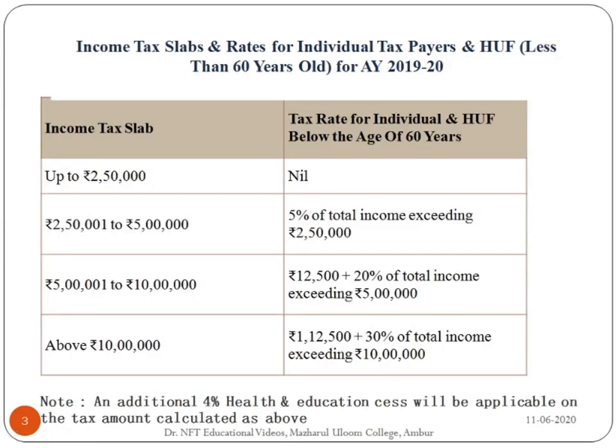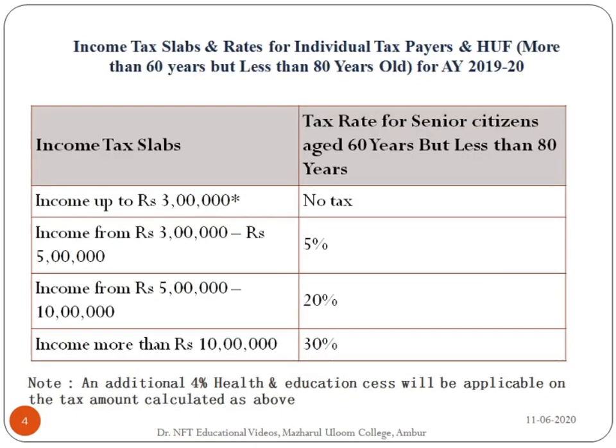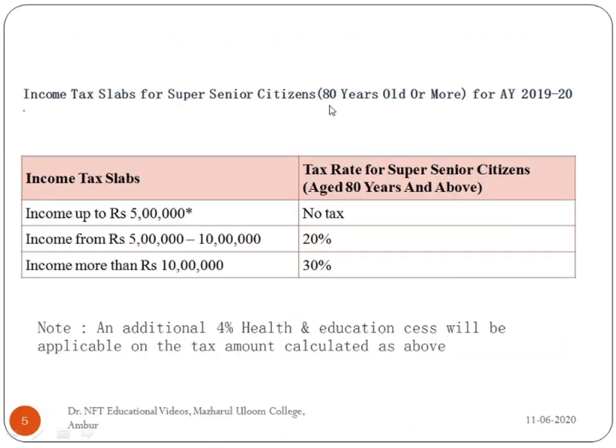So for the individual, if he is less than 60 years, up to 2,50,000, there is no tax. For the person who is above 60 years but less than 80 years, income up to 3 lakhs is not taxable. And for the person who is above 80 years old, income up to 5 lakhs is not taxable. All others are similar in the same way for all the 3 categories of persons.